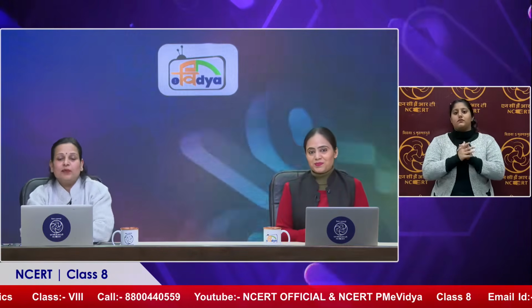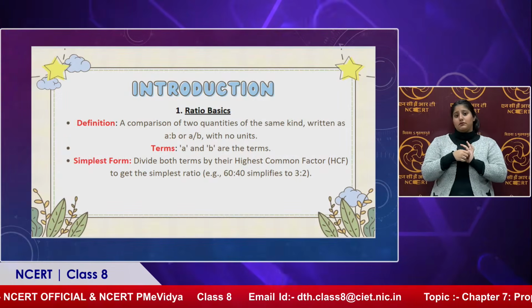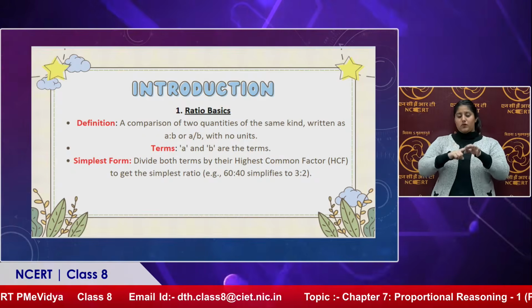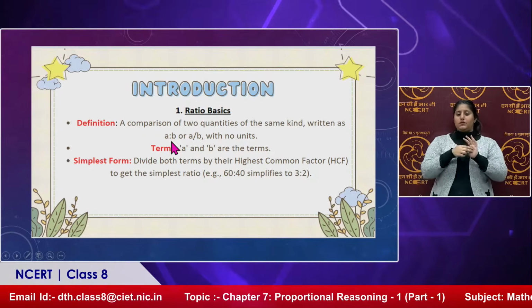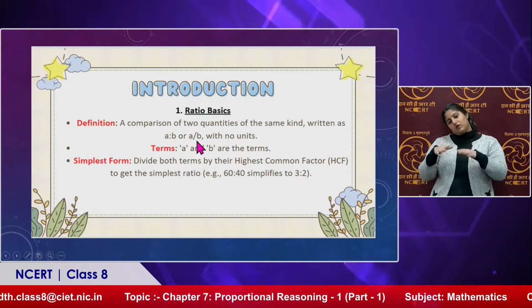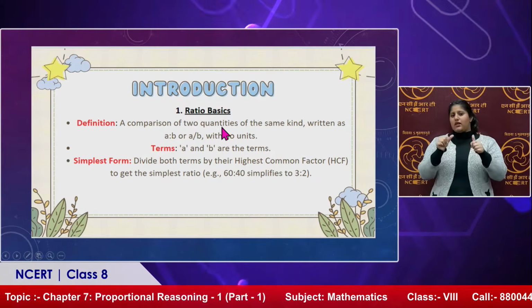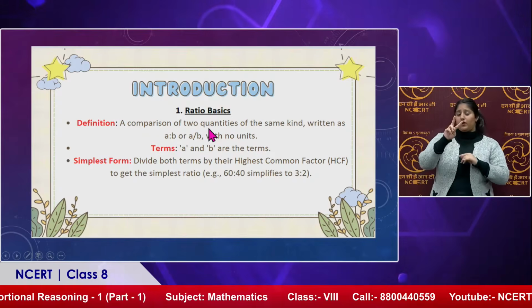So look at your screen. Let us understand in a better way. Ratio basics. Definition: a comparison of two quantities of the same kind, written as A is to B. This is read as A is to B or A by B, with no units. We are not going to consider any unit with the ratio, but we are comparing two quantities of the same kind.